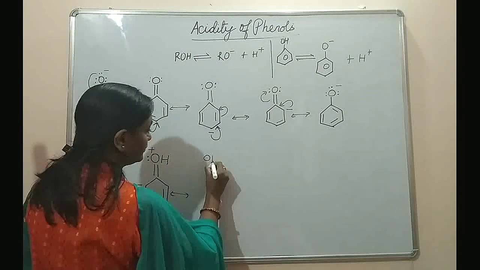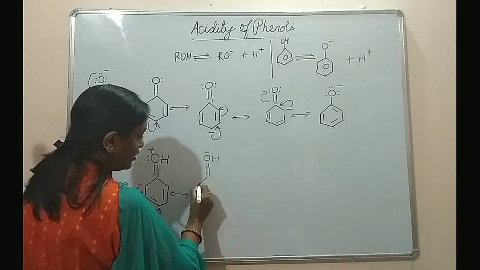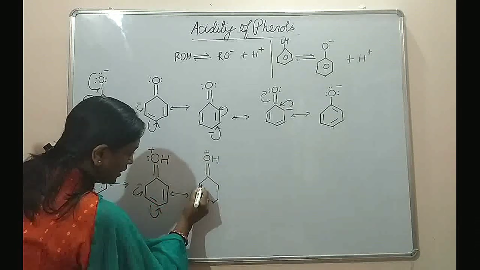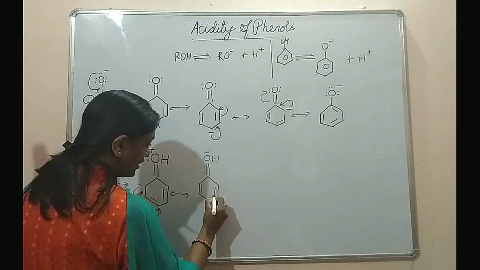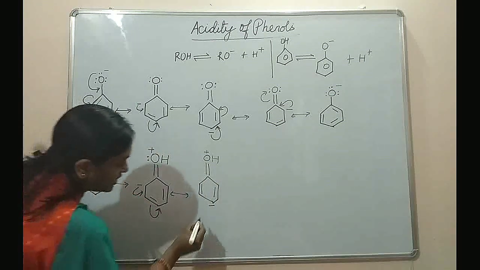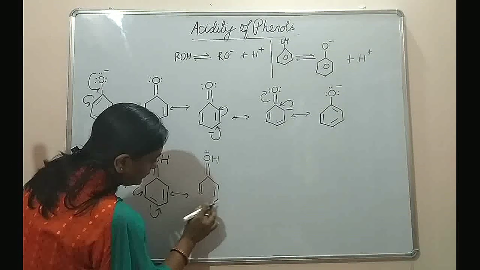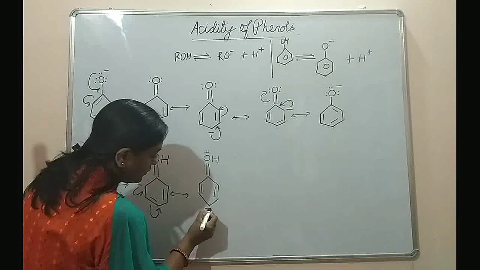So oxygen with a positive charge double bonded to carbon, and a double bond over here, negative charge at para position and another double bond. In the next step, again you can draw it more properly. Negative charge over here.